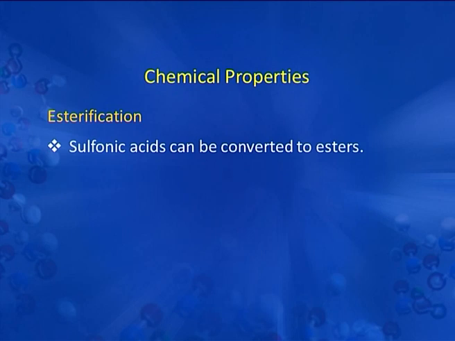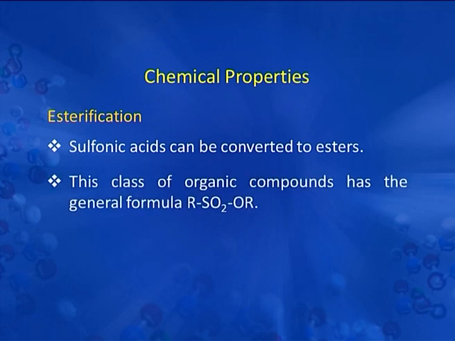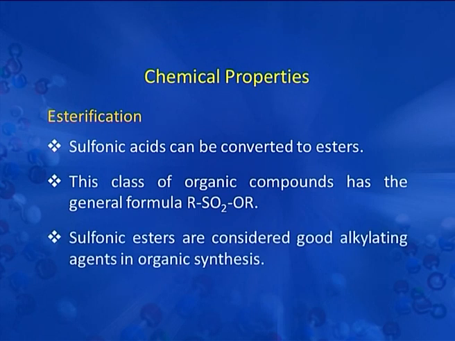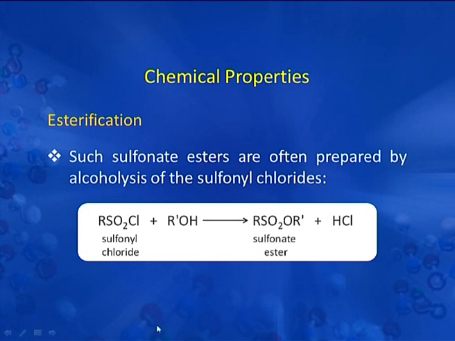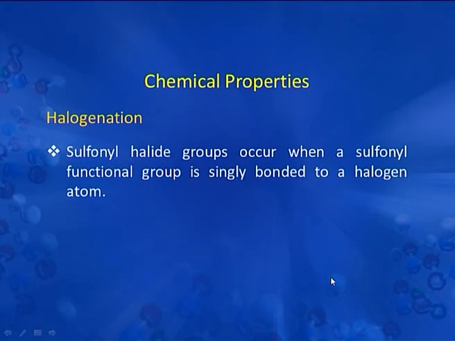Next is esterification. Sulphonic acids can be converted to esters by the process of esterification. This class of organic compounds has the general formula RSO2OR. Sulphonic esters are considered good alkylating agents in organic synthesis. Such sulfonate esters are often prepared by alcoholysis of the sulfonyl chlorides. By using this chemical reaction, we get the sulfonate ester. In this reaction, RSO2Cl, that is sulfonyl chloride, when it reacts with ROH or alcohol, we get sulfonate ester, that is RSO2OR1.